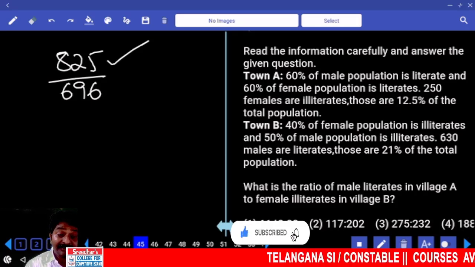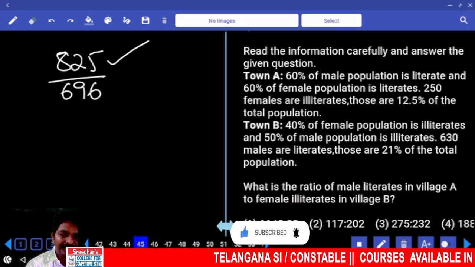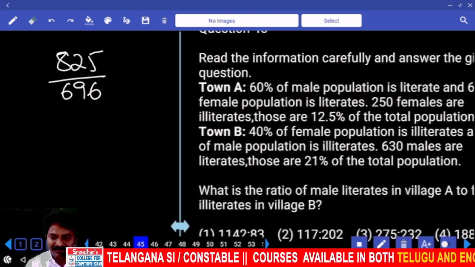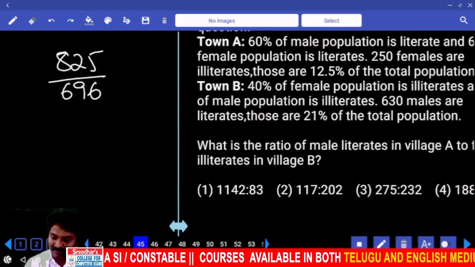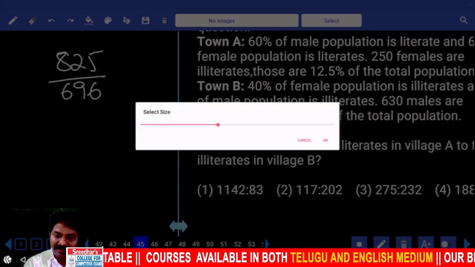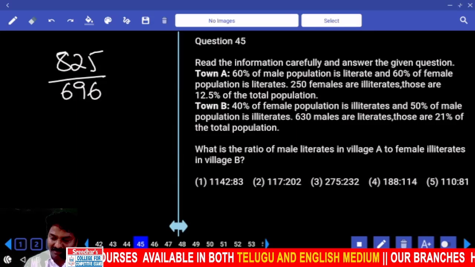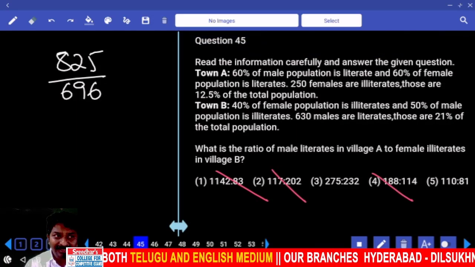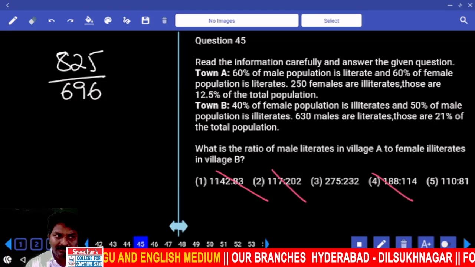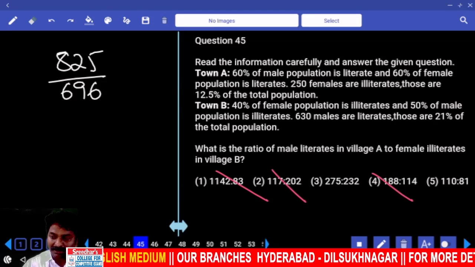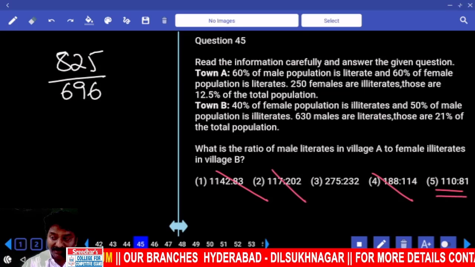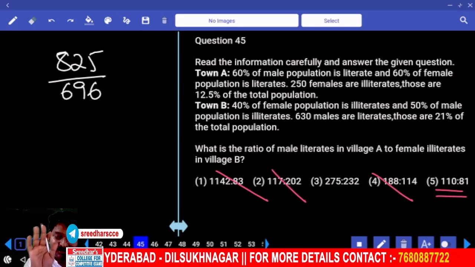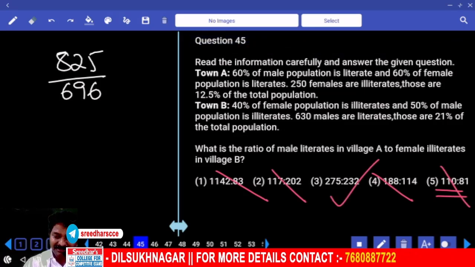Is it 5 square multiple? In denominator, do you have 5 multiple? Then in final answer also, your first number should be 25 multiple. Can it be first option? Second, third, fourth, fifth? Fifth option. Yes or no? No. Because it is only 5 multiple, but not 5 square multiple. So this also eliminate. Third final.